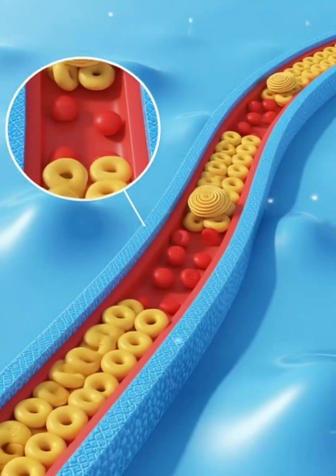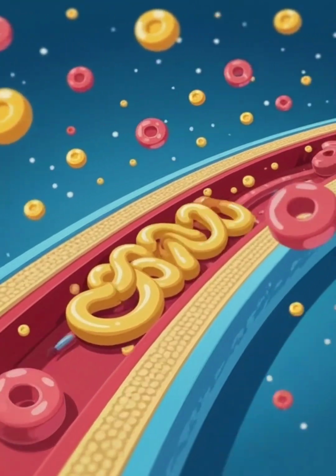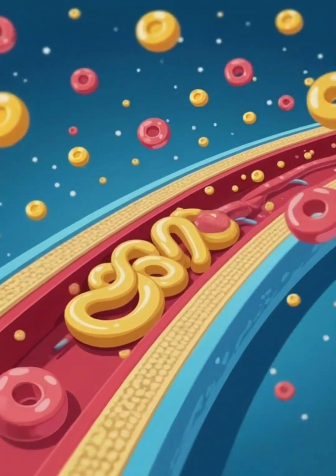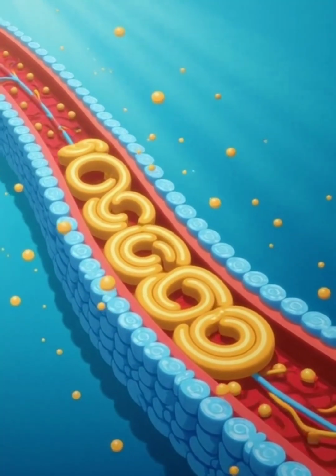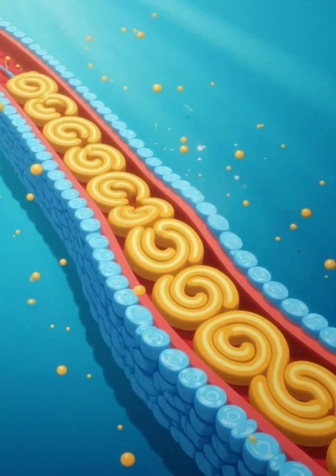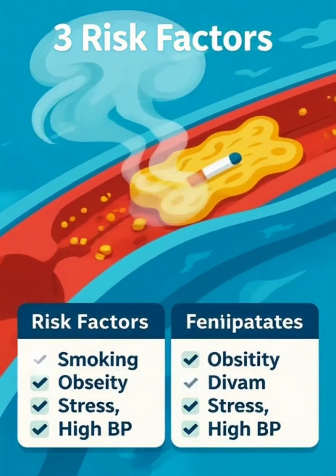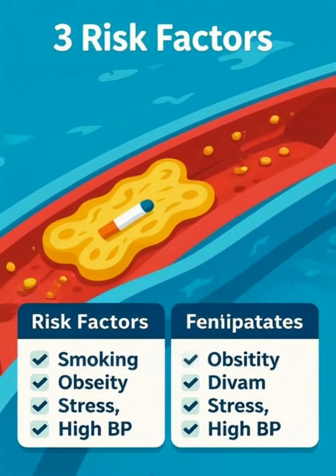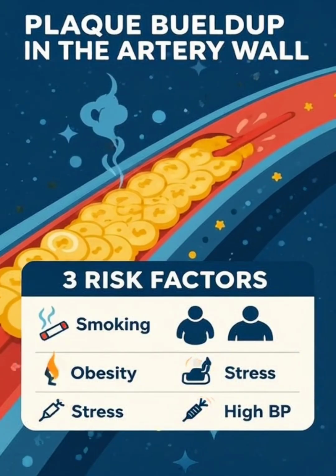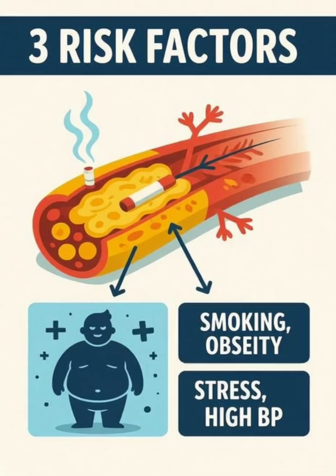1. What is coronary artery disease? Coronary artery disease occurs when the coronary arteries that supply the heart become narrowed or blocked due to the buildup of fatty deposits called plaques, a condition known as atherosclerosis. This reduces the blood flow to the heart muscle, causing chest pain or even a heart attack if the artery is completely blocked.